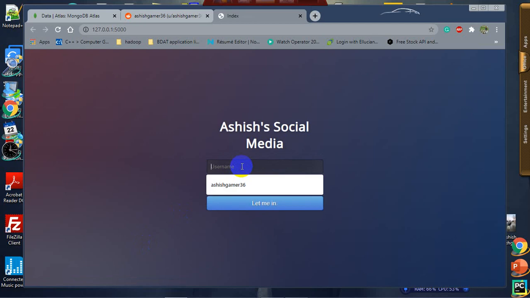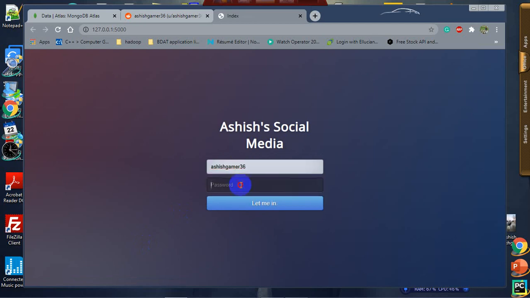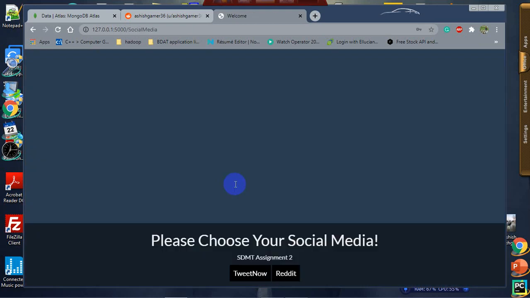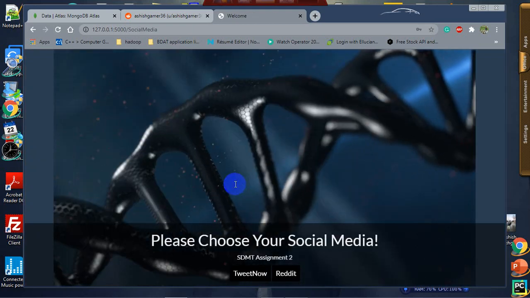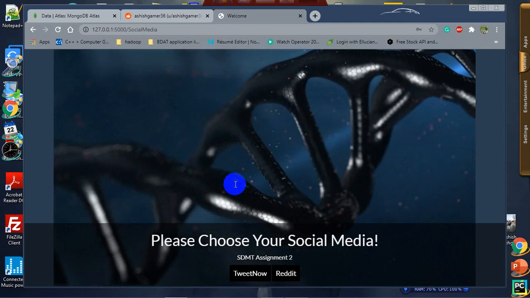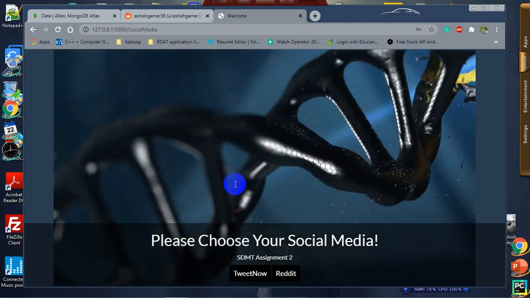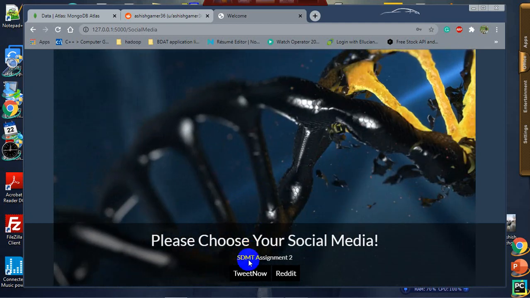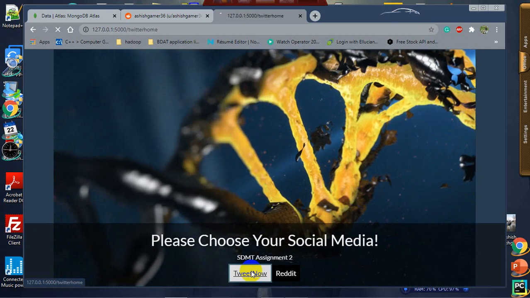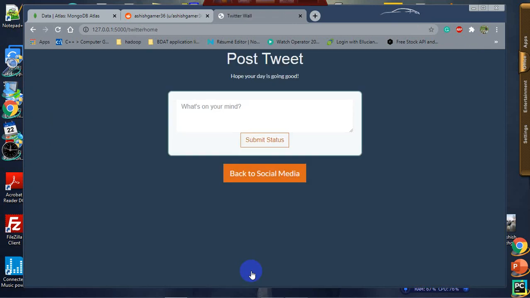So this is the social media account. Now let me show you, if I enter the wrong password, this will not let me in. Incorrect. Now again I have to fill in the correct password, and only then can I log in. This is the second page where I can choose which social media account I want to access. We'll click TweetMe now, and this is post tweet.